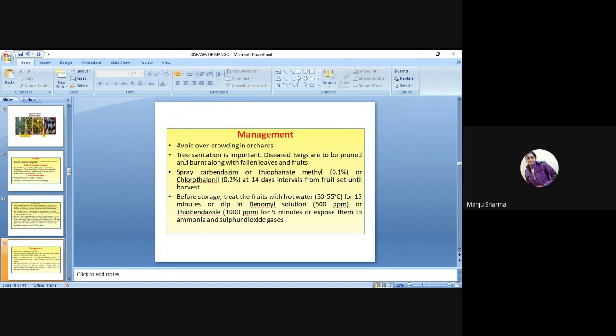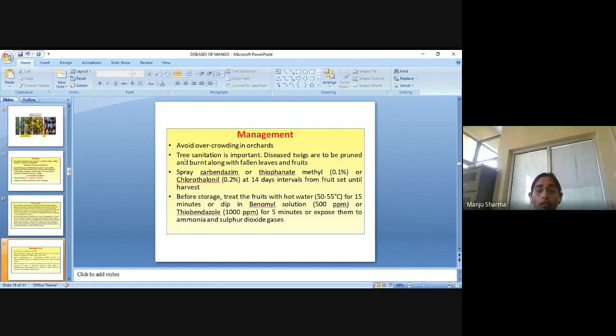Then spray carbendazim or thiophanate methyl at 0.1%, or chlorothalonil 0.2%, at 14 days interval from fruit set until the harvest.